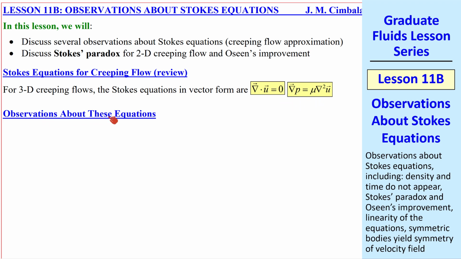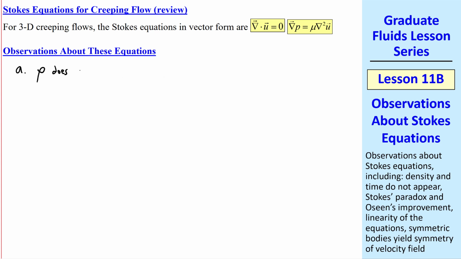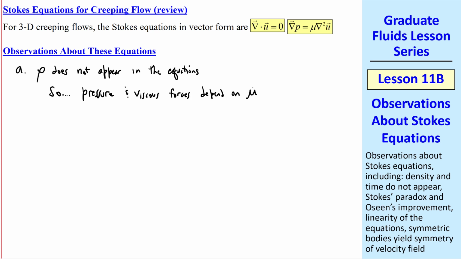Now let's make some observations. First, we notice that density does not appear in the equations. In the original Navier-Stokes equation, density appears in the inertial term and in the gravity term, both of which we're neglecting here. The result, then, is that pressure and viscous forces depend on viscosity mu, with no dependence on density.